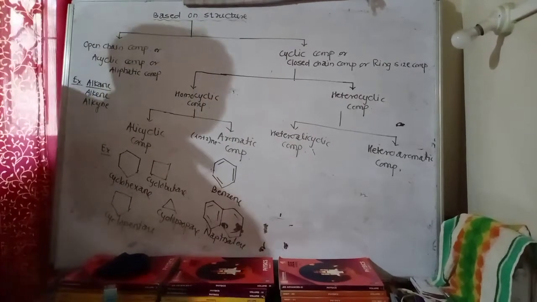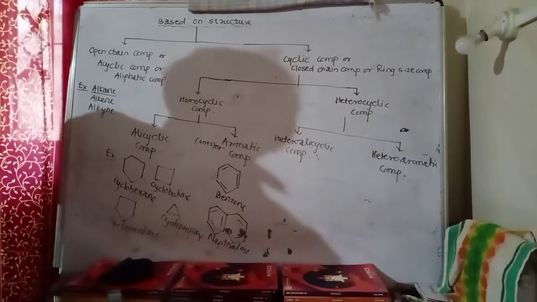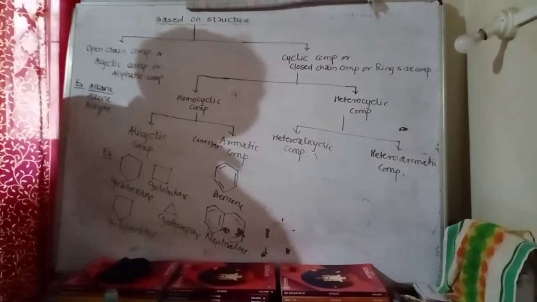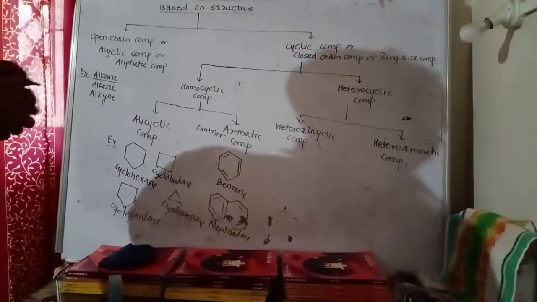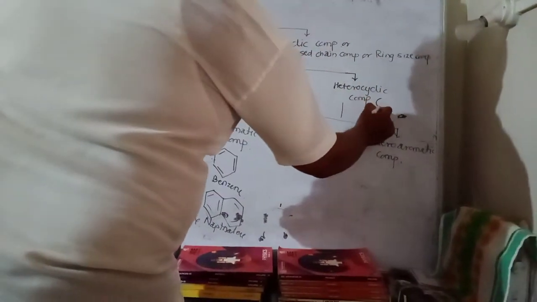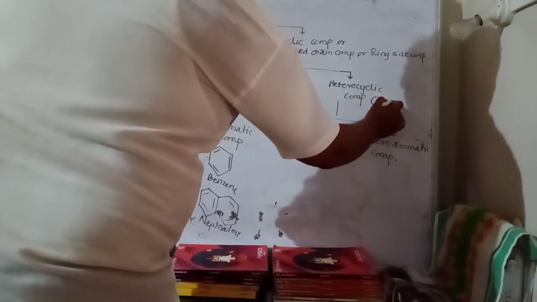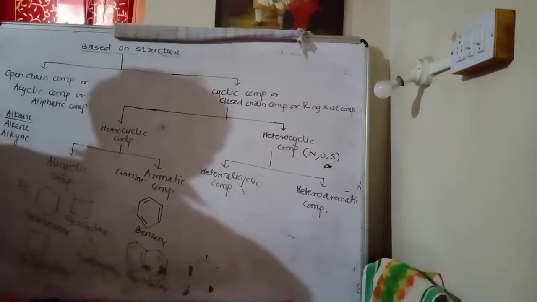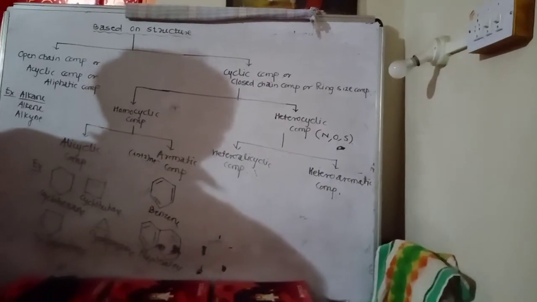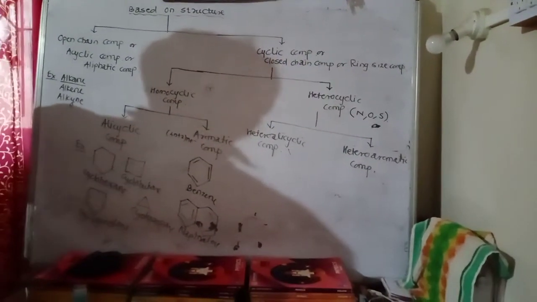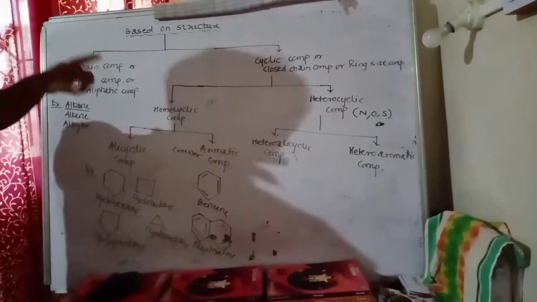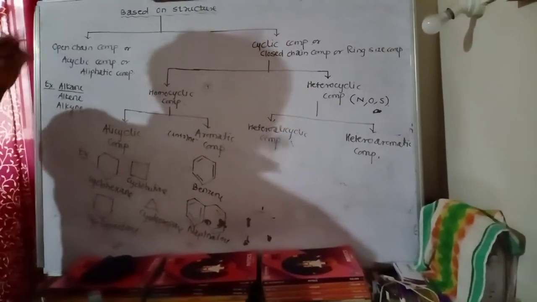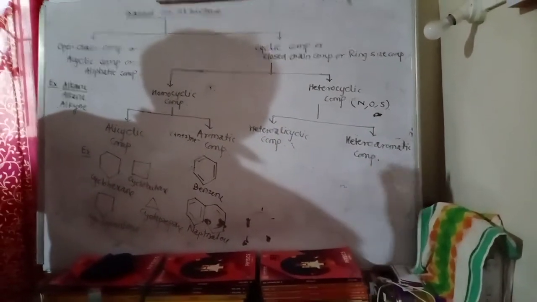Okay. Now we are going to discuss heterocyclic compounds. What is the meaning of heterocyclic compound? A cyclic compound containing at least one heteroatom. What is the meaning of heteroatom? Heteroatom is nothing but nitrogen, oxygen, sulfur. All are heteroatoms. A cyclic compound containing at least one heteroatom is called a heterocyclic compound.